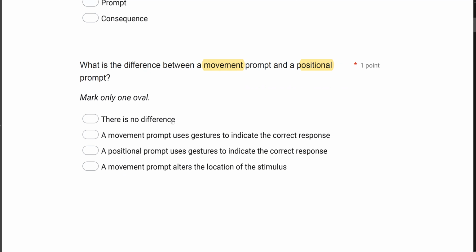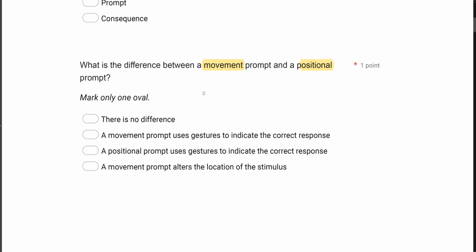So A, there's no difference. Well, there is a difference. B, a movement prompt uses gestures to indicate the correct response. Okay, looks pretty good. A movement prompt is just like a gestural prompt. C, a positional prompt uses gestures to indicate the correct response. No, a positional prompt alters the stimuli location. D, a movement prompt alters the location of the stimulus. That is not correct. A movement prompt is just a gestural prompt.